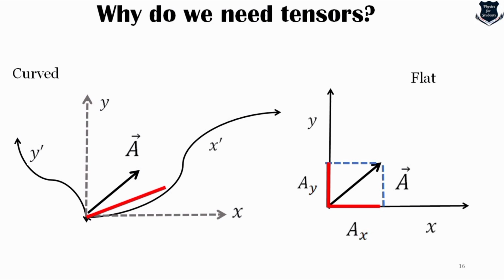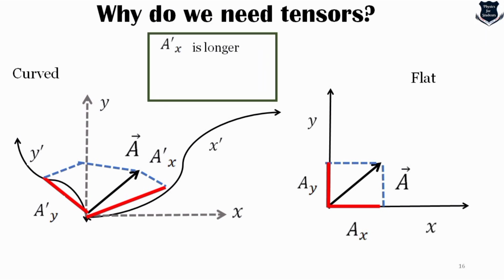And now we try to measure the components of the X coordinate system, which is A prime X, and Y coordinate system as A prime Y. Now once we join those lines with these blue dots, what we get is that A prime X is definitely longer than AX on the right hand side, the original quadrant, and A prime Y again is longer than the original AY in the right hand side quadrant, and most importantly A remains invariant.